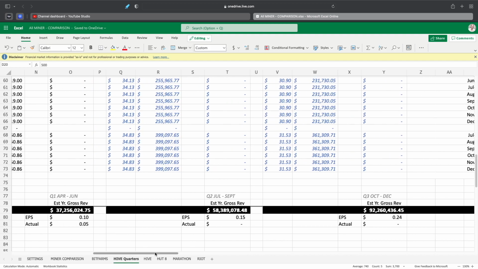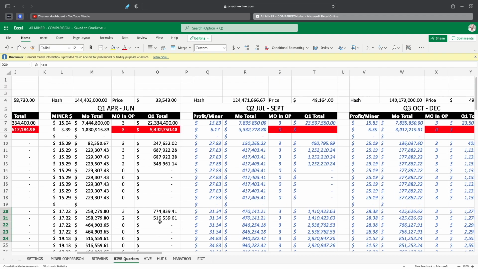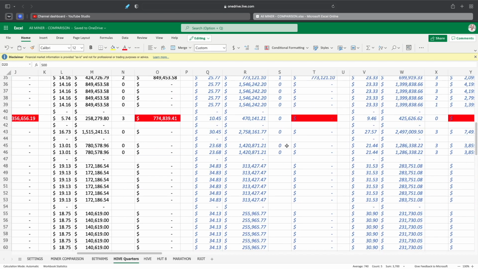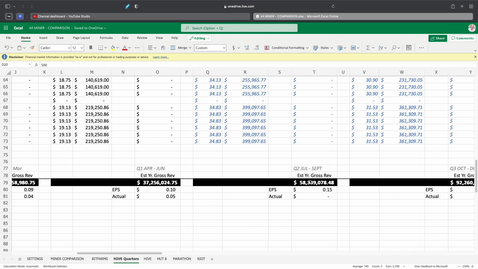Obviously, we had 37 million, but here's the reason why. Bitcoin's closing price in June was 33,000. We are now at about 48,164 for the closing price. So that's a huge difference. That's almost a $15,000 difference in the price of Bitcoin alone. That's why I think the revenue for Q2 is going to be a lot higher. So EPS per share gross would be around 15 cents. And then actual, I think it looks like we're having 50% of the gross. So we're looking at maybe 7 cents a share here based on this information.